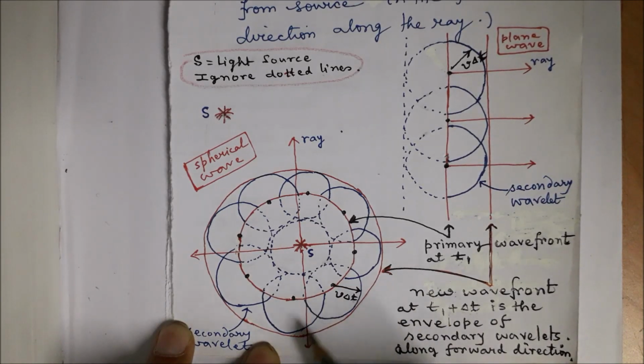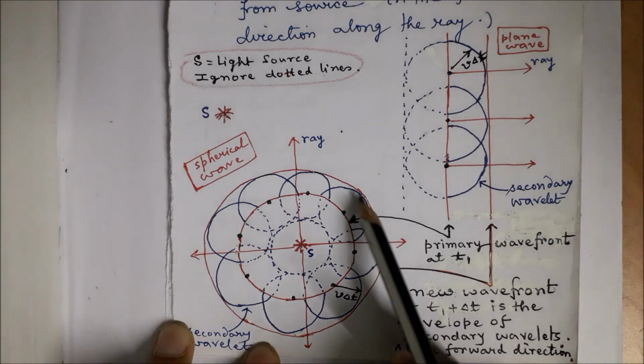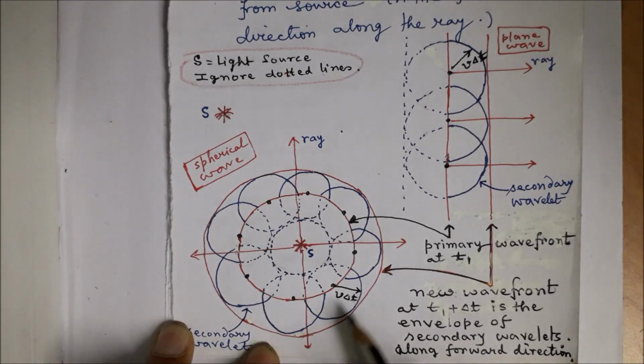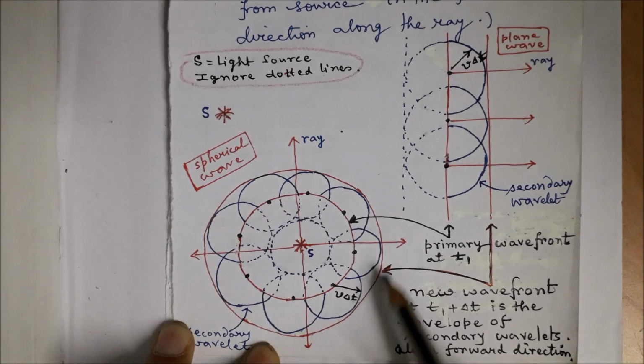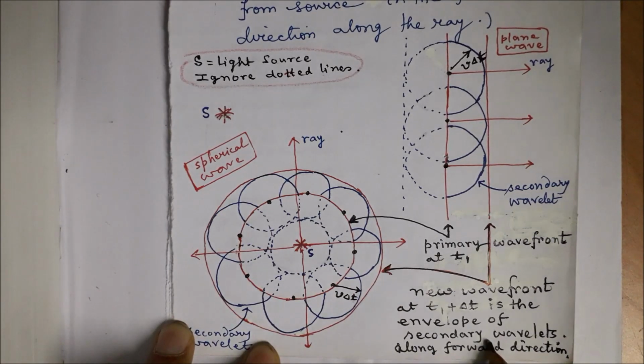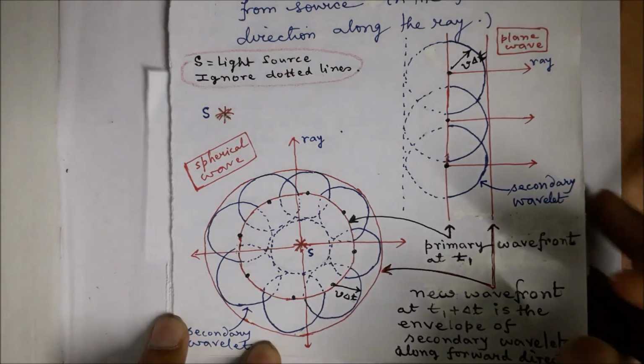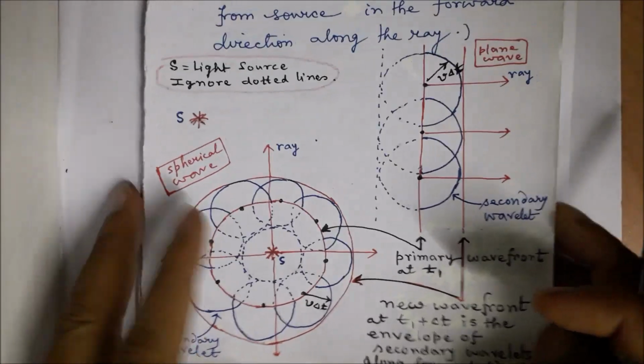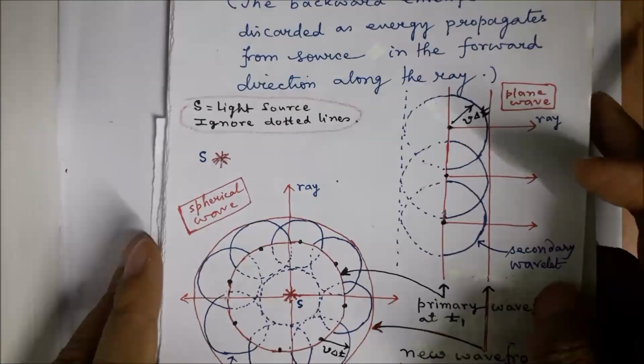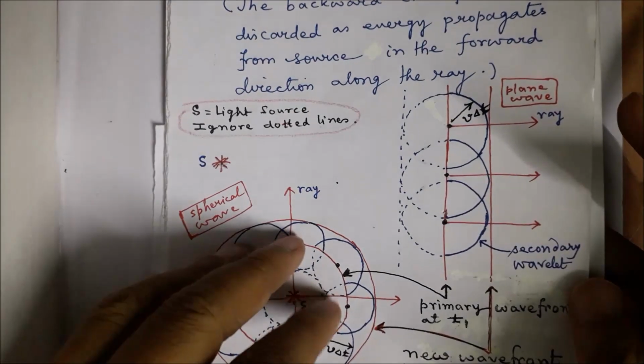And if we draw the common tangent plane or the envelope, then we end up with the new position of the primary wavefront after time delta t, that is at time t1 plus delta t. So this is the procedure of getting the position of primary wavefront at a future time.